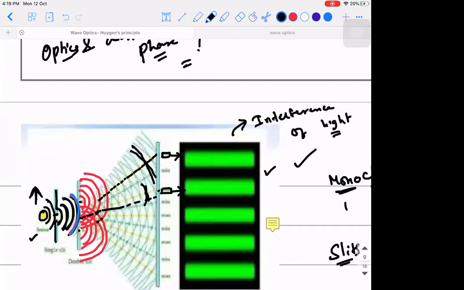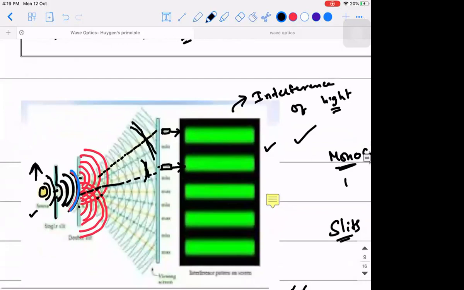And what is the underlying principle of this to happen? The underlying principle is superposition of waves. Am I clear, guys? Yes, sir. Okay. So I hope you are able to visualize the phenomenon. So for interference of light to take place, how many sources are needed actually?